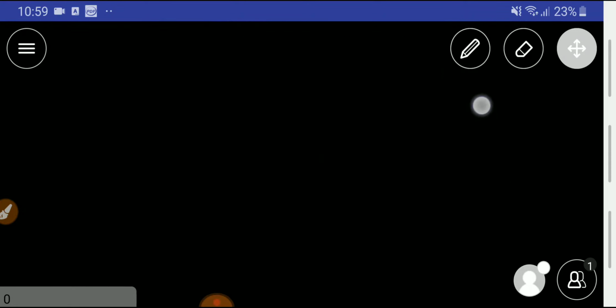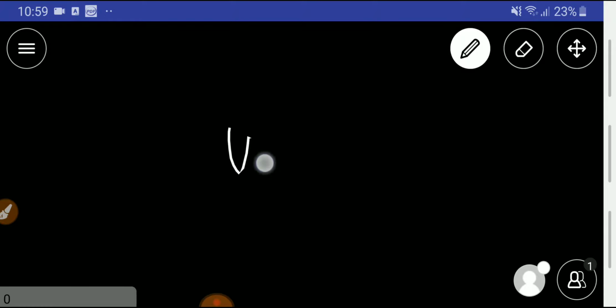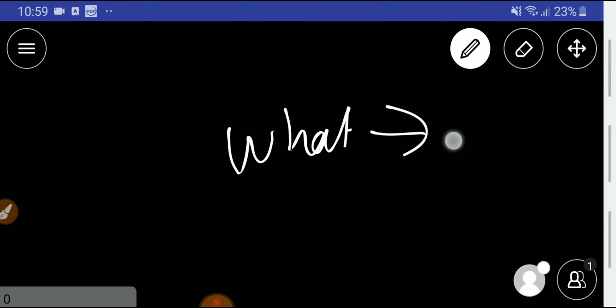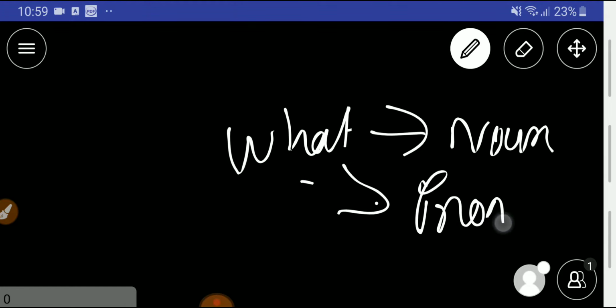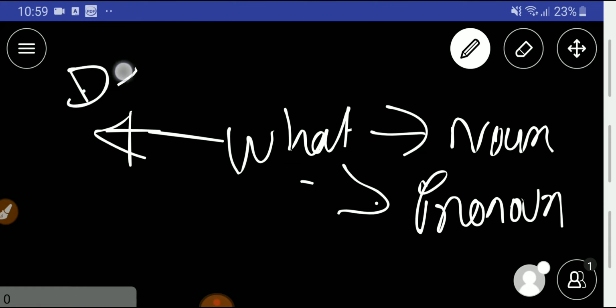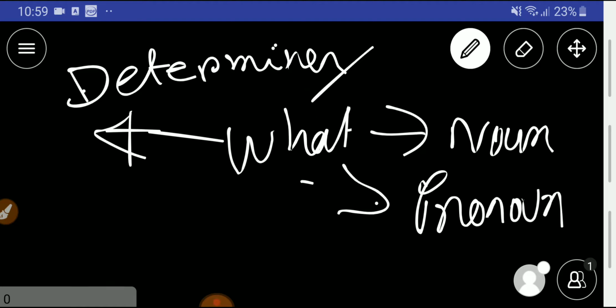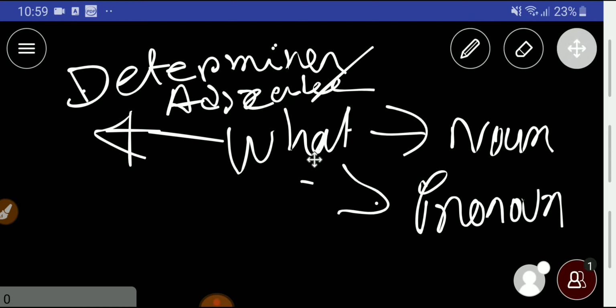So what are we getting? We are getting "what" as a noun, as a pronoun, as a determiner or predeterminer, which is an adjective, right? So these are the parts of speech of "what".